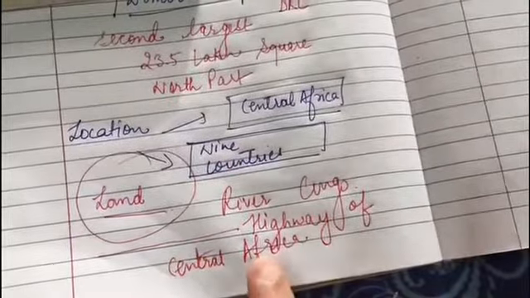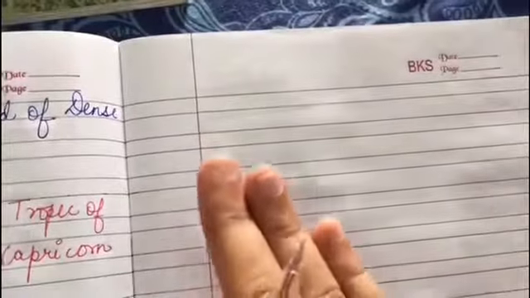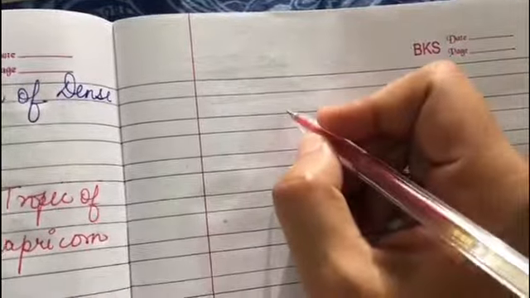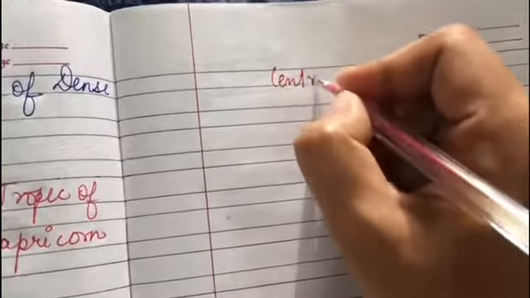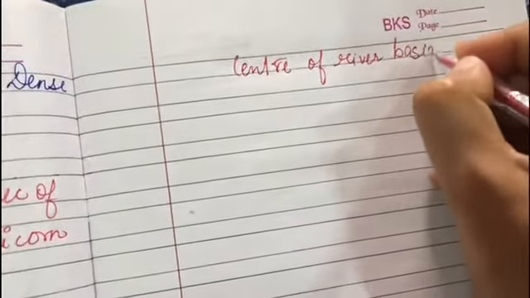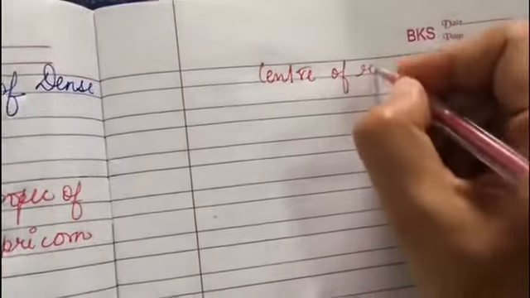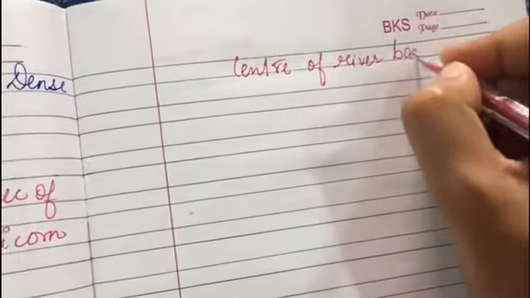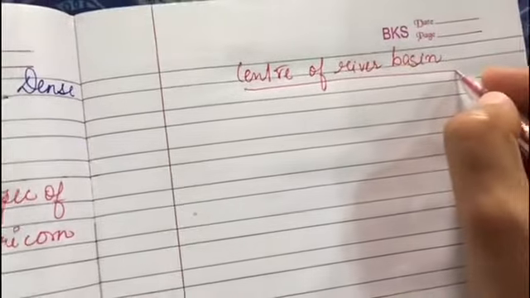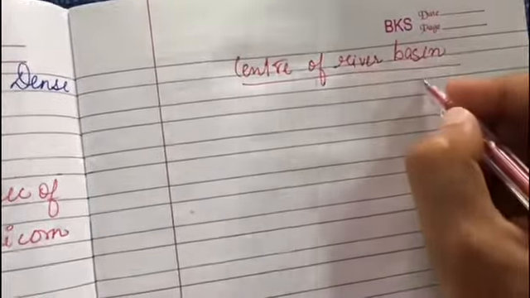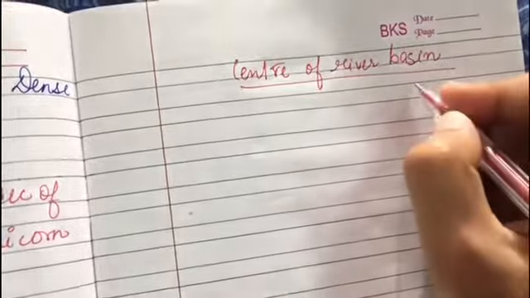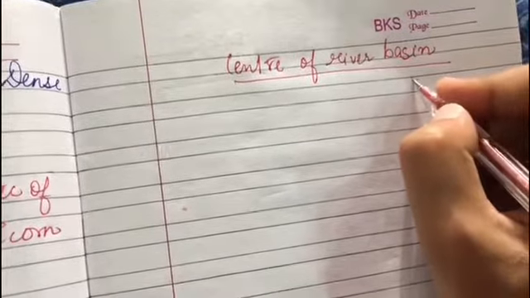So where does the country lie? The country lies in the center of the river basin, which is a vast low-lying area, and it covers the rainforest.